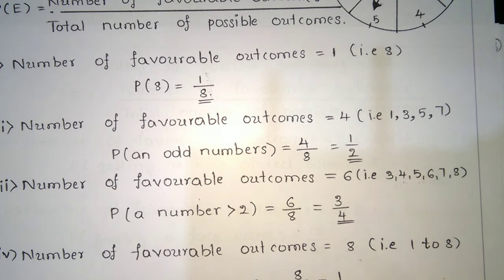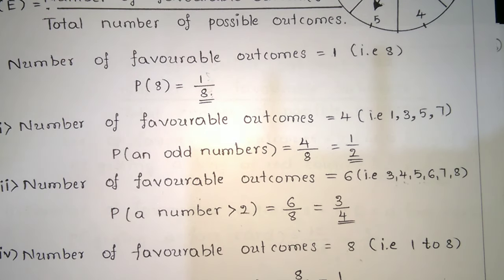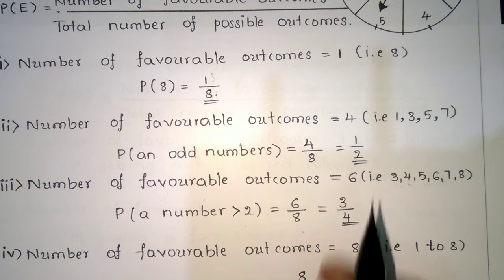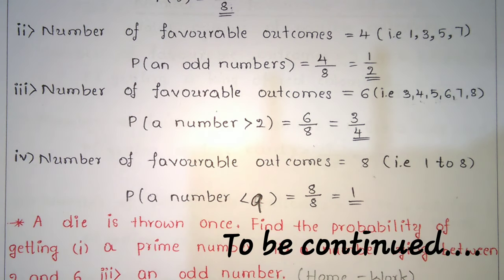Now the number of favorable outcomes is 8, that is 1 to 8. The question is numbers less than 9. So numbers less than 9 means 1, 2, 3, 4, 5, 6, 7, 8. All numbers you get. So 8 by 8, it is nothing but 1.